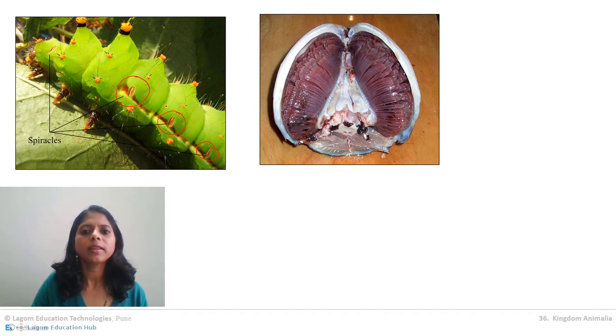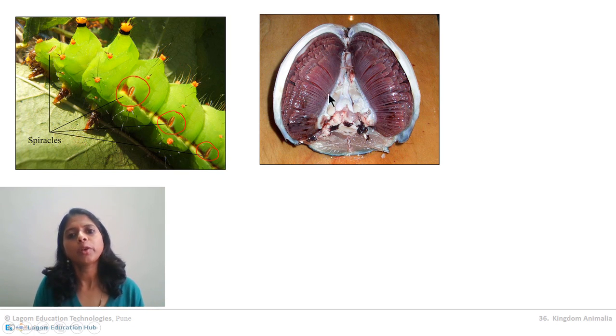So next, this is the picture of gills in the fish. Gills take oxygen. Gills are very effective in absorption of oxygen in the water. So gills are present in the fish and many other aquatic animals.